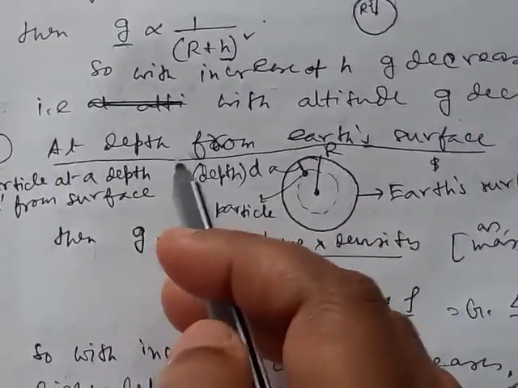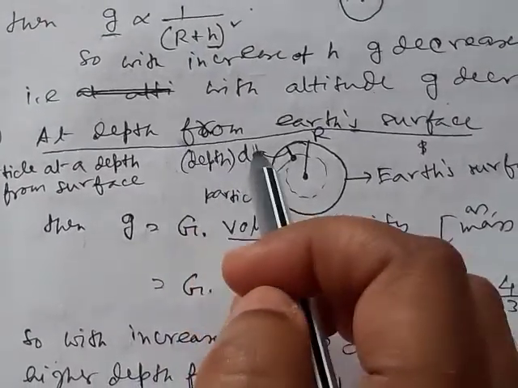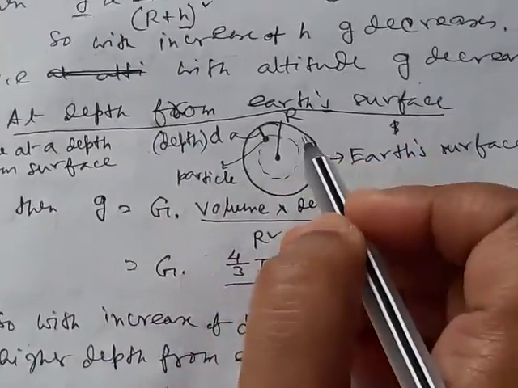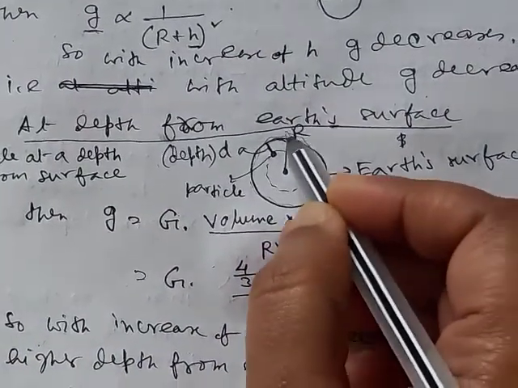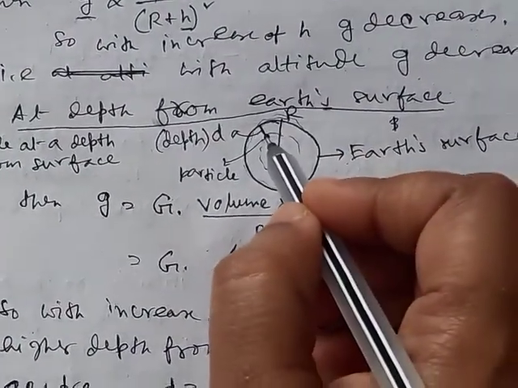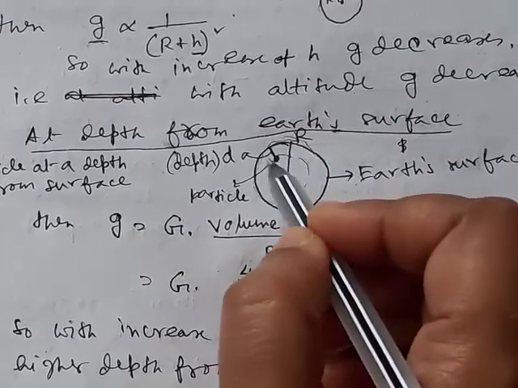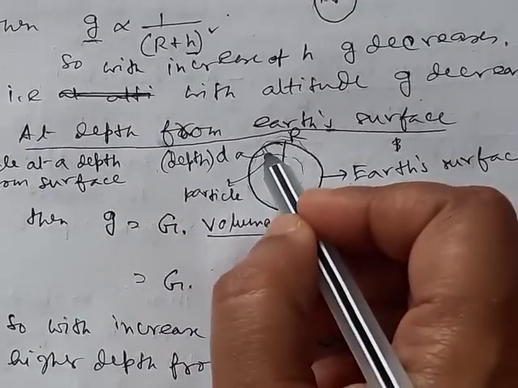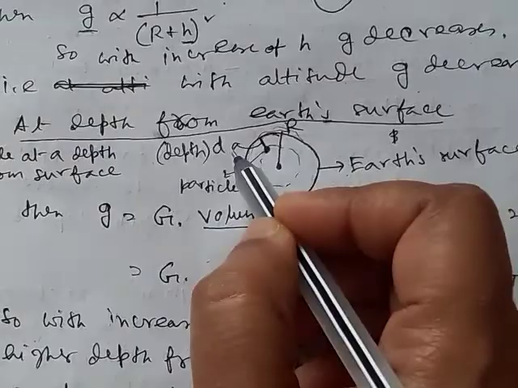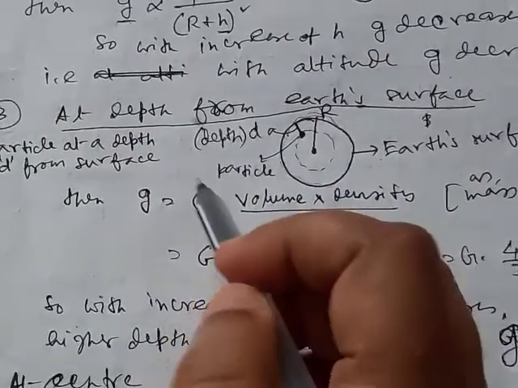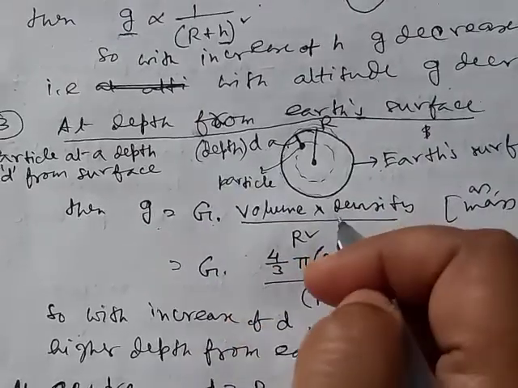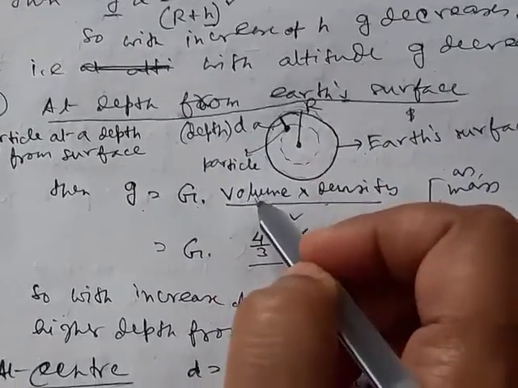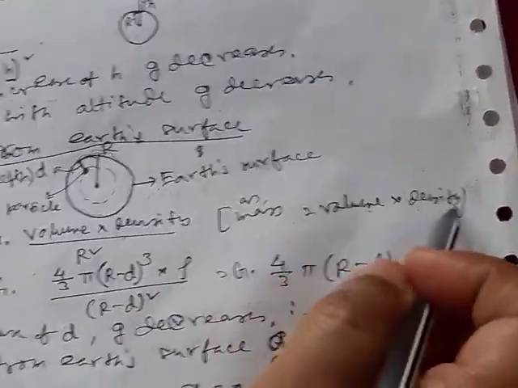Now if a body remains at a depth from the earth's surface, say this is the earth's surface, and the body remains at a depth d from the earth's surface, that is this distance is d, then we can write g is equal to G into mass by r square. Now mass is equal to what? Volume into density.